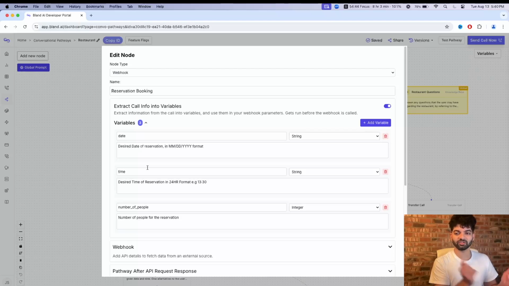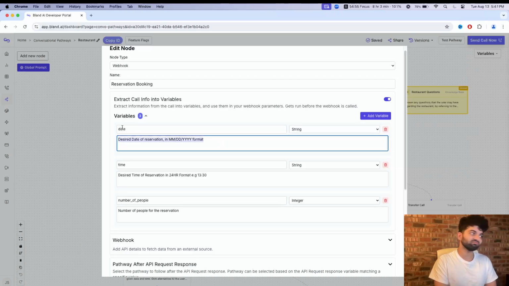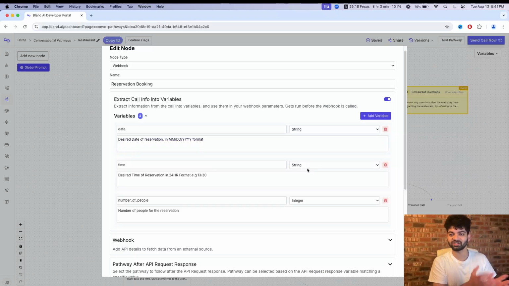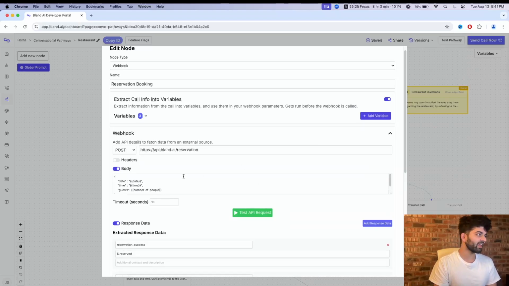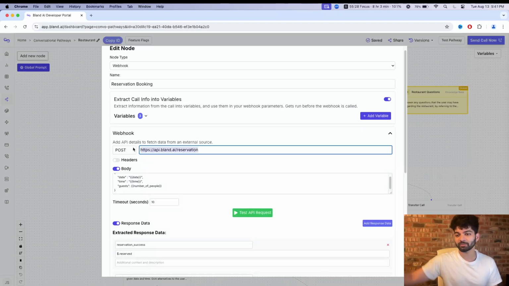But before we even do that, the server's going to expect to know what is the actual time, date, and number of people that we're trying to book in, right? So that is why we have this variable over here. This is standard stuff: date, time, and number of people. Everything's taken care of for you. What's happening in the back end is it's going to use an LLM, a ChatGPT equivalent model, go through the whole transcript and extract these variables. So your job is just to make sure that it's the right name and the right variable type. String, like with the quotes, is just ASCII characters. Integer is a number. You just need to make sure this is right and the rest of it's taken care of for you. And the webhook, I'm gonna make a separate video on how to set this up.